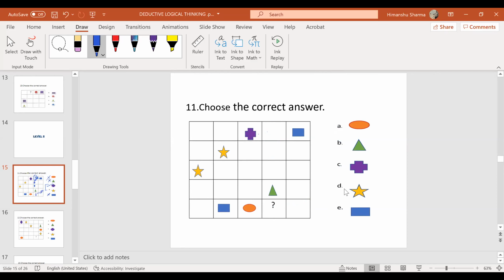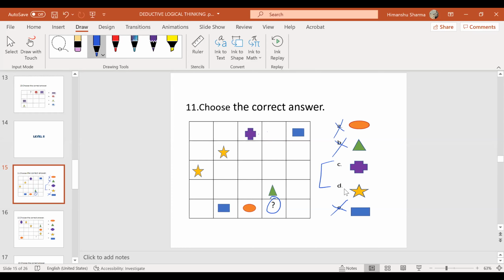Yes, sir. Okay. Now tell me, they are asking question mark is what? Am I right? Yes, sir. So question mark, I cannot put circle and square. So both are out. And even I cannot put triangle. So competition is between star and plus. I cannot put star here. I cannot put star here. Am I right?